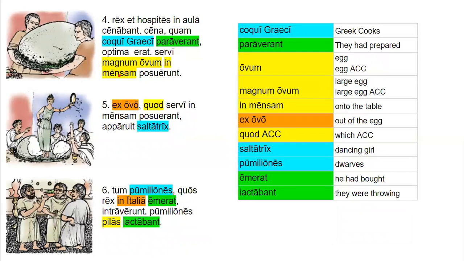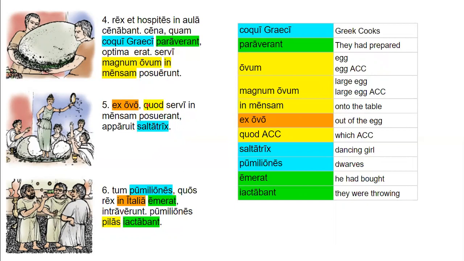In mensam means onto the table. So it's not into the table in this case, it's going to be onto the table. You've got to use reasonable logic in terms of translating some of these prepositional phrases. And posuerunt is just a perfect tense verb from pono. So they placed it onto the table.